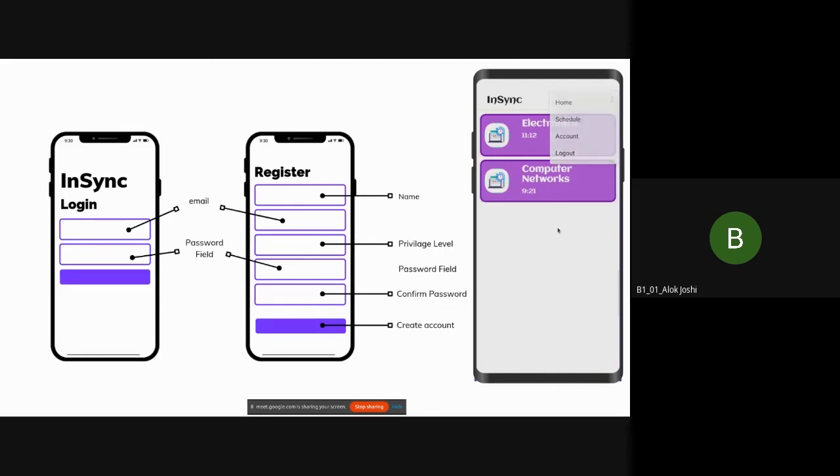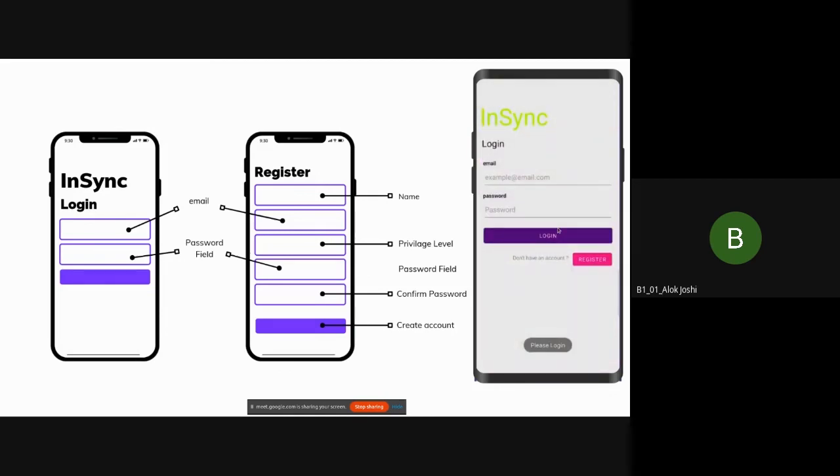Now for further explanation of how the database actually works. Like you just saw, there is a class code, there is a student, there is a teacher. So how does it exactly work in the background? We have used a NoSQL database for this purpose. It will be explained properly by Abhinav.